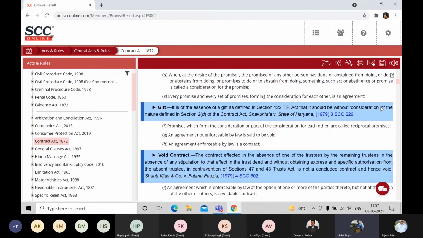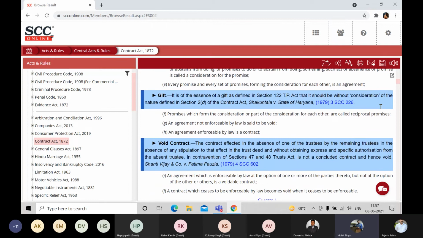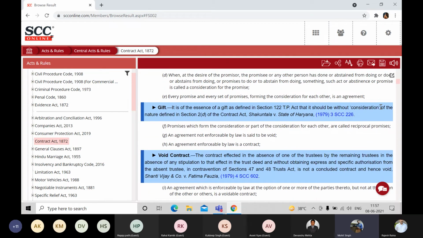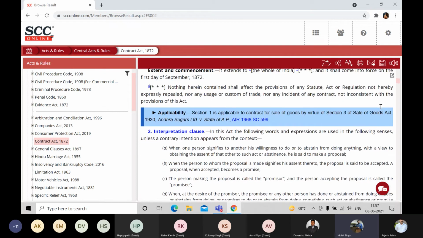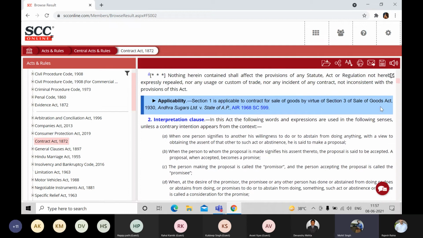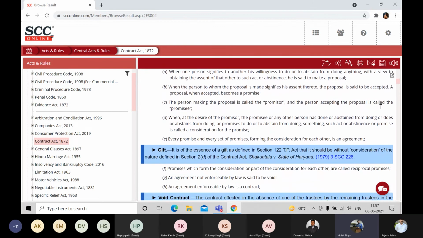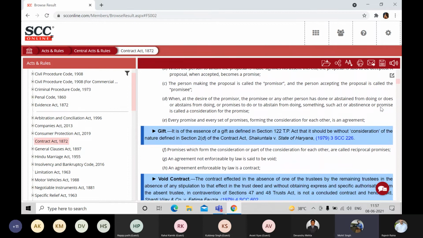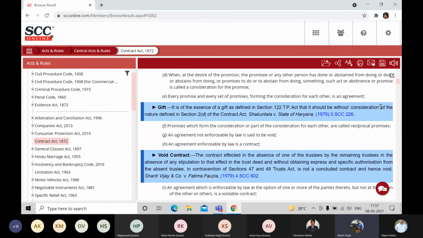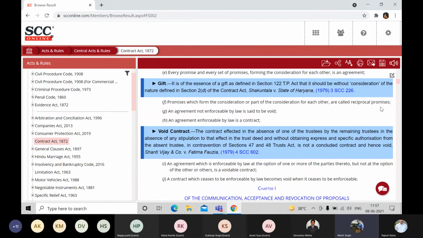Now let's take any section. There you go. Now this is a section number. Which section is it, Mr. Anna? Please scroll up. This is section number 2, the interpretation clause of the Contract Act. While reading this section, I can get the whole information available and I can also get some blue colored information coming my way. That is coming from the editors of Eastern Book Company. What they're trying to showcase over here is that there are some important case laws on section number 2 of contract law, which might benefit your interest.